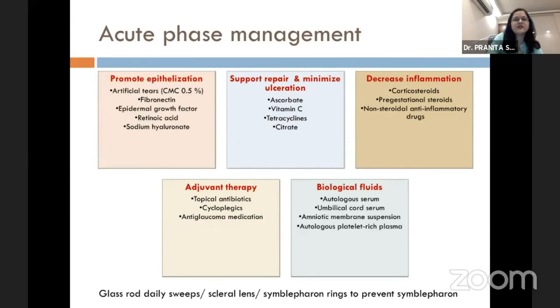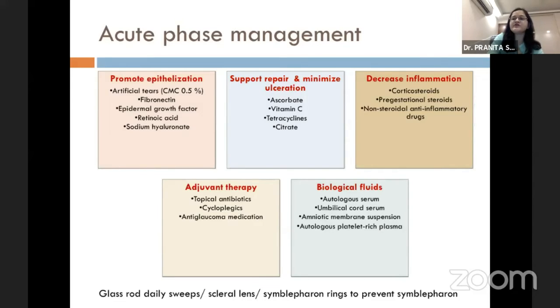For acute phase management, the medical management of these patients includes promotion of re-epithelialization with the help of artificial tears. Artificial tears in the form of CMC and sodium hyaluronate also play a role in epithelial healing, and growth factors in the form of fibronectin and epidermal growth factor, if available, can be used. Now, to support the repair and to minimize the ulceration, ascorbate eye drops and vitamin C play a role, where it helps in collagen maturation, and tetracycline and citrate eye drops can be used to minimize the progression of ulceration because it inhibits the collagenase activity.